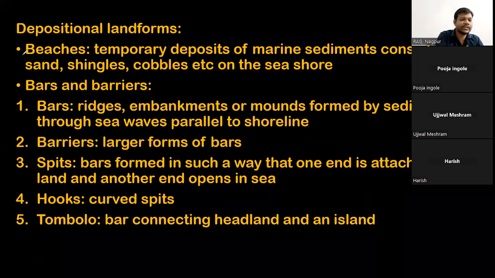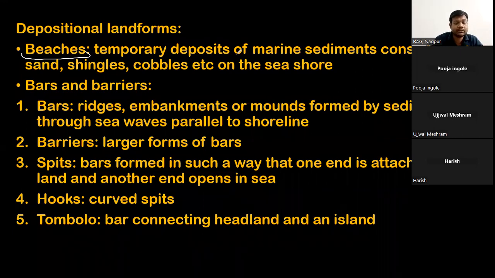The first one is the beach. Many people like to go and visit and play on beaches, right? Beaches are temporary deposits of marine sediments consisting of sand, shingles, cobbles, etc. on the seashore.